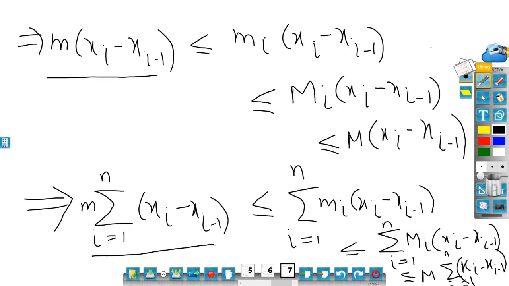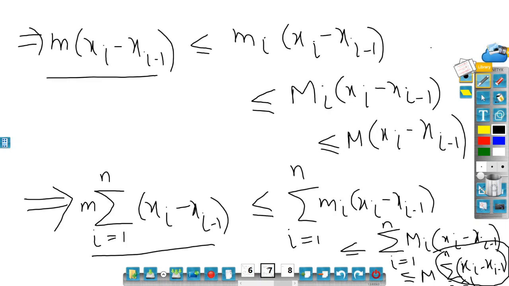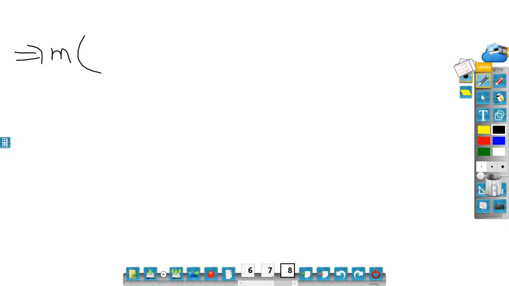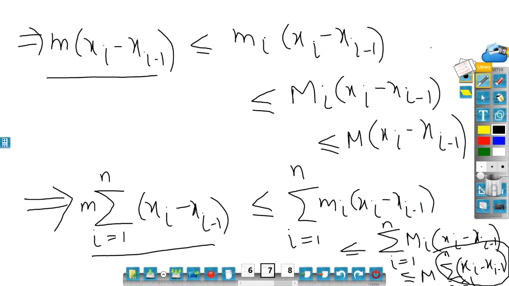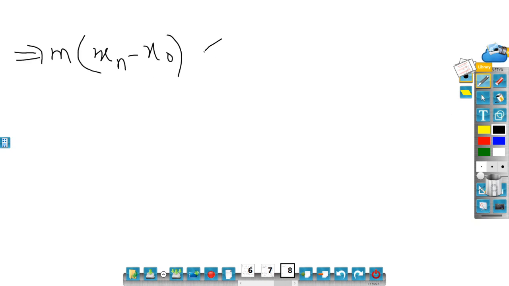You know, this is a telescopic sum, and it will give you only the last and first term. So that would imply m times, if you expand this, you'll get (x_1 - x_0) plus (x_2 - x_1), so on and so forth. So the first and last term will survive. So it is x_n minus x_0. One can verify that by expanding this, and this is basically my L(P, f), which is less than or equal to U(P, f).